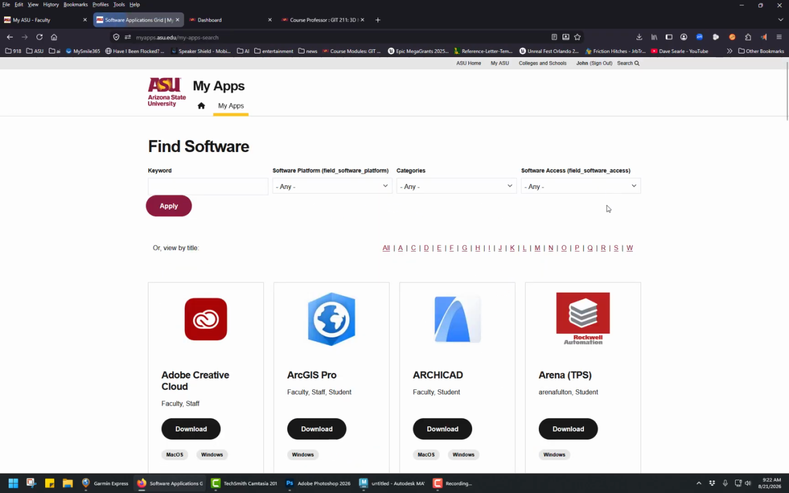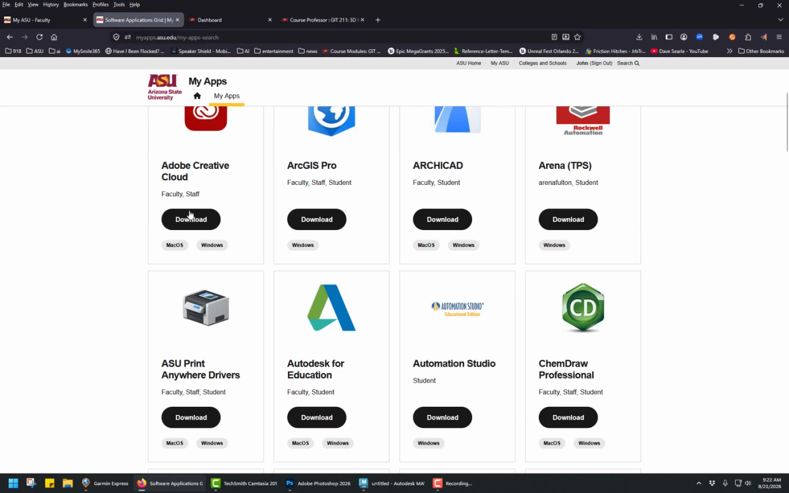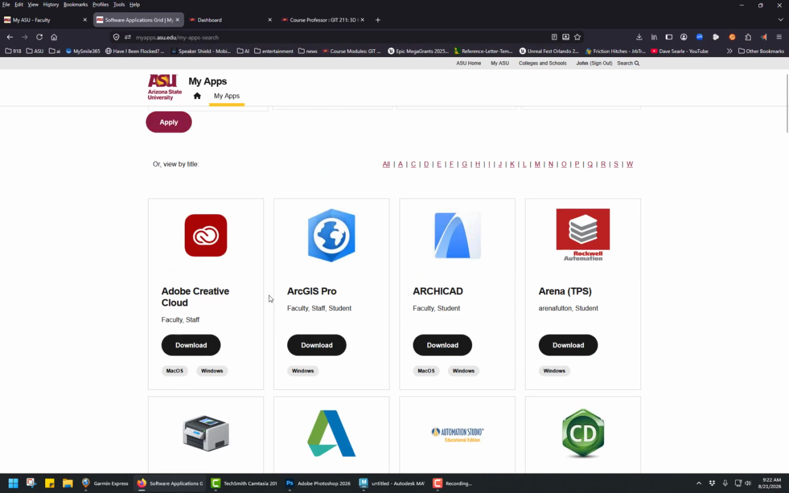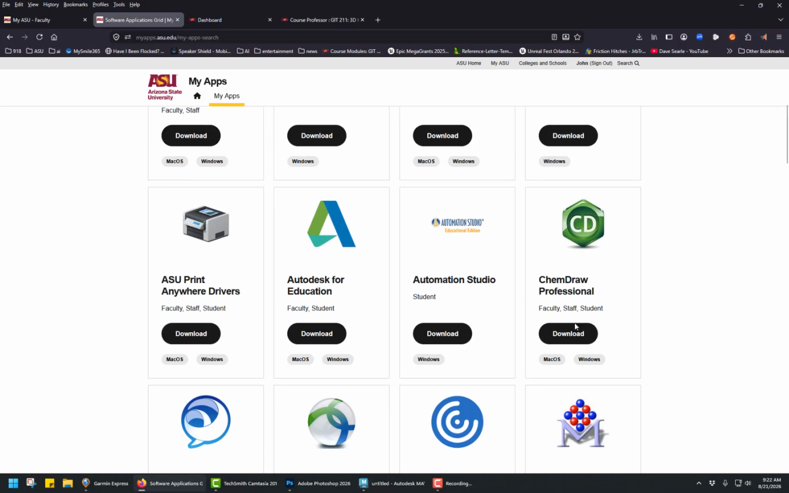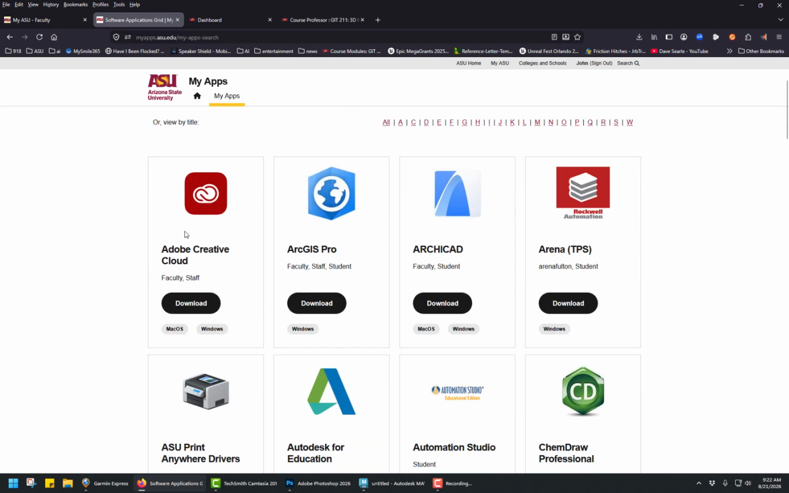Find more apps. You'll see that here right at the beginning we have Adobe Creative Cloud. That's for every faculty and staff and student at ASU. That's what your tuition dollar is paying for, as well as some of this. Now, you won't have access to all of this, but you'll have to go through the process of going and registering. So register for Adobe.